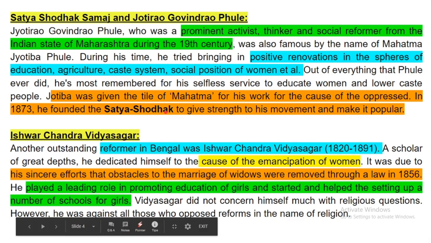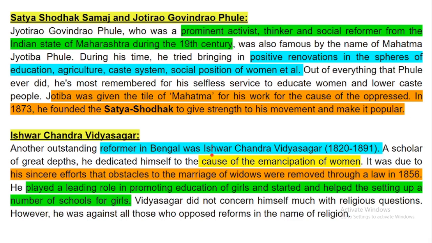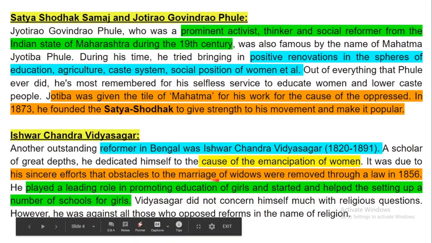Ishwar Chandra Vidyasagar was another outstanding social reformer in Bengal. He was born in the year 1829 and died in the year 1891. A scholar of great depth, he dedicated himself to the cause of emancipation of women. It was due to his sincere efforts that obstacles to the marriage of widows were removed through law in 1856.